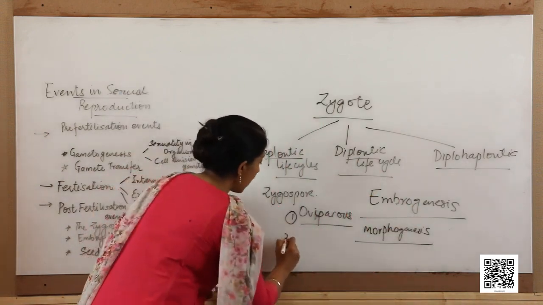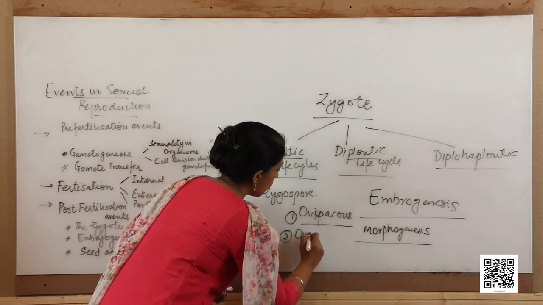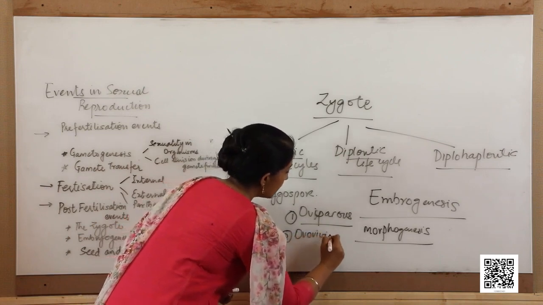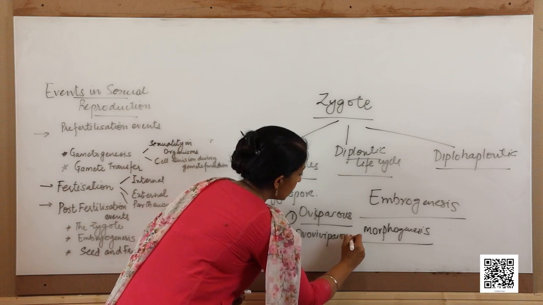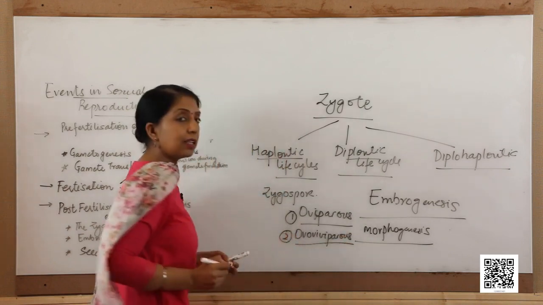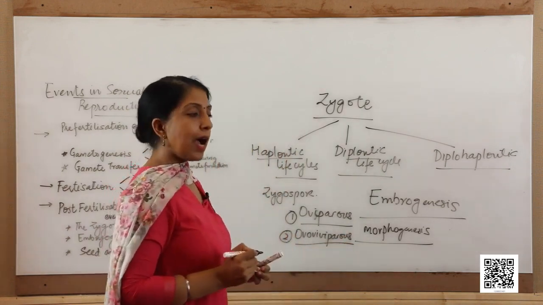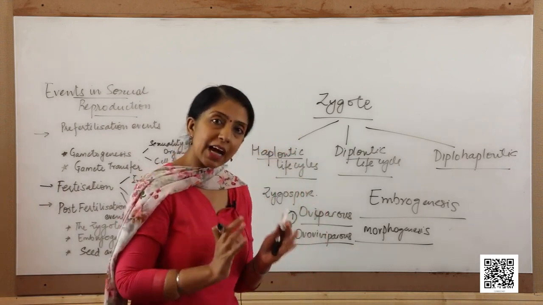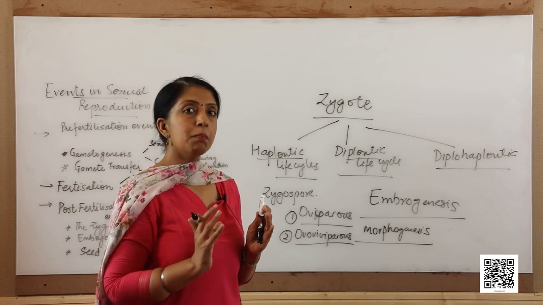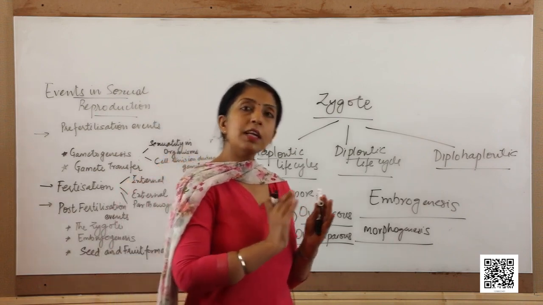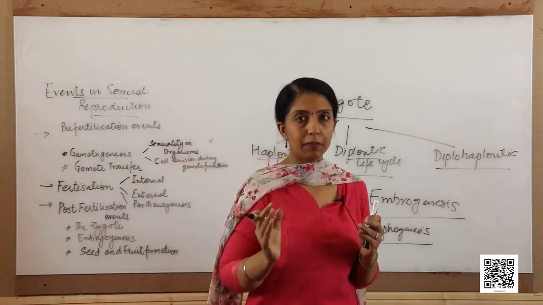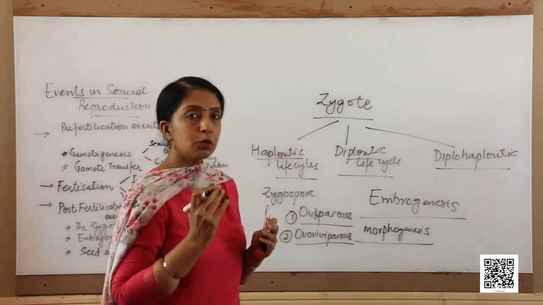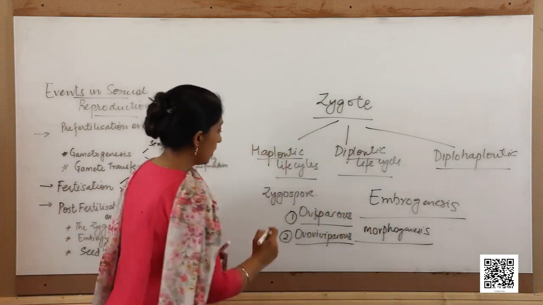The second type are the ovoviviparous. These are the animals like the rattlesnake and the sharks, in which the egg develops inside the female body, but it does not derive any nutrition from the female, and they also give birth to the young ones.